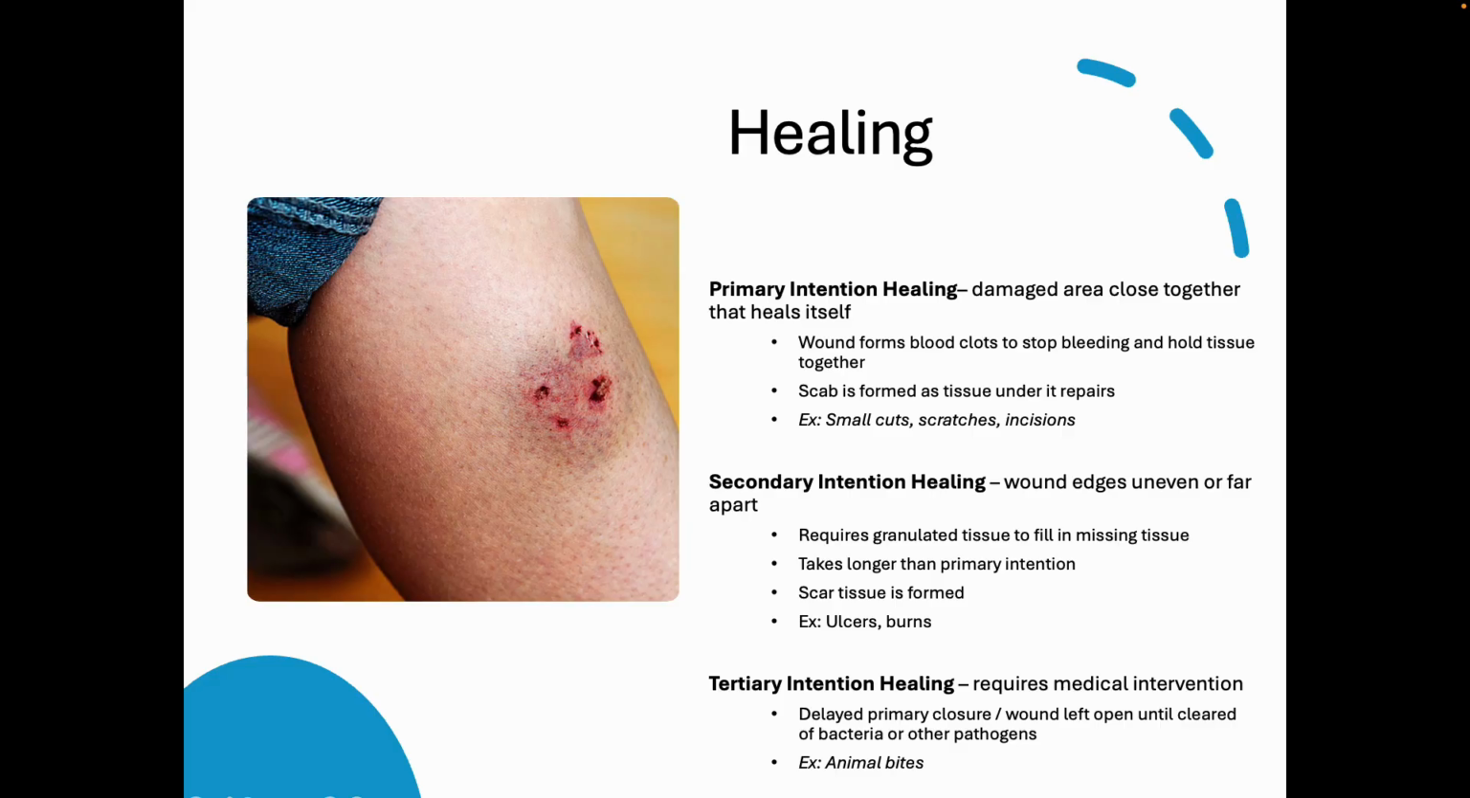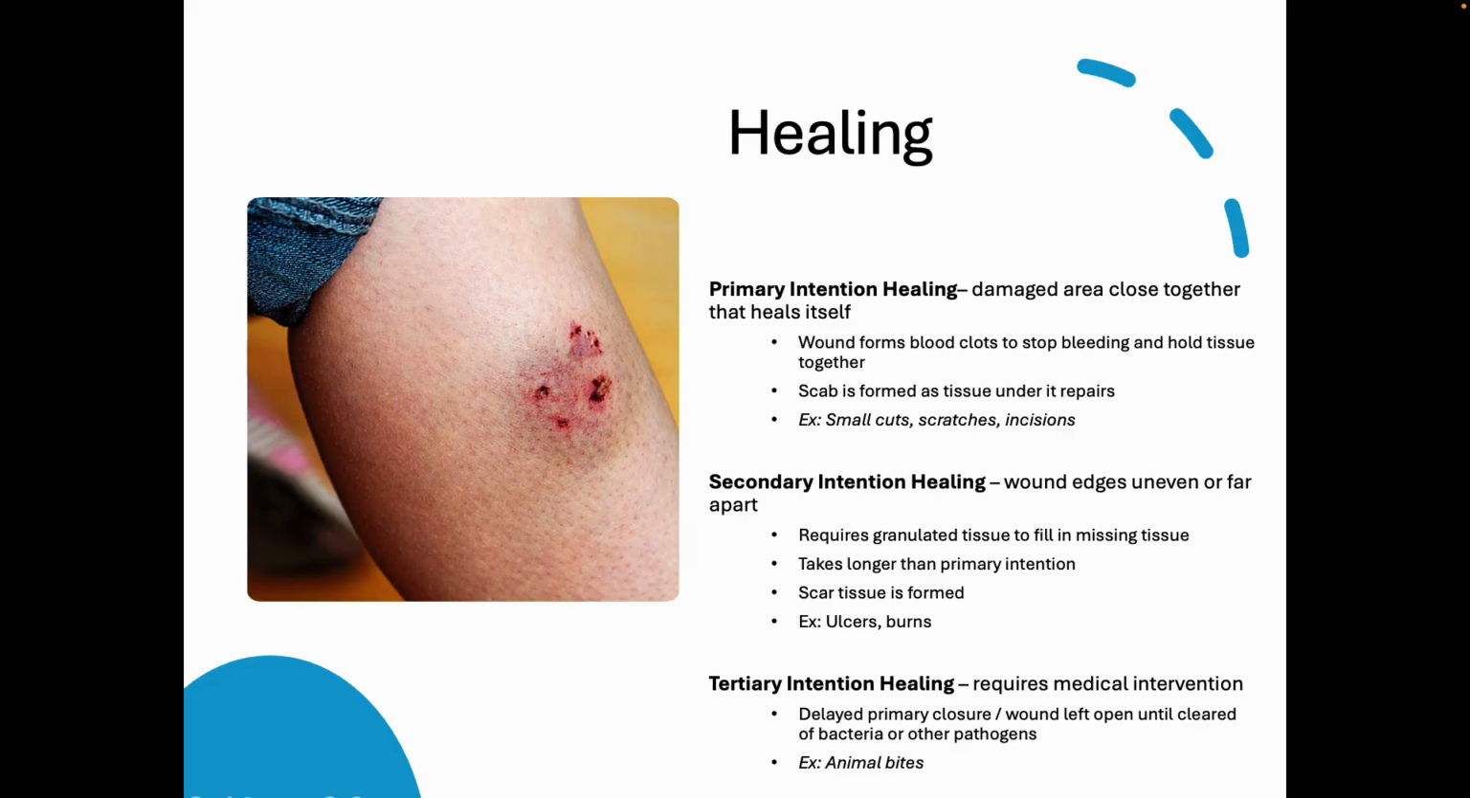Secondary intention. These are wounds that are uneven or far apart. This typically requires granulated tissue to fill the missing tissue. This takes longer to heal. This typically results in a scar. Examples would be ulcers or burns.